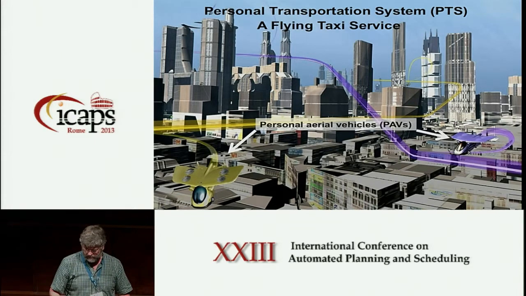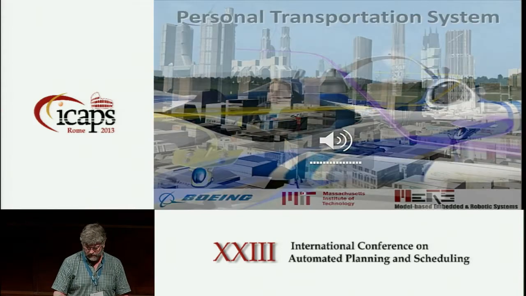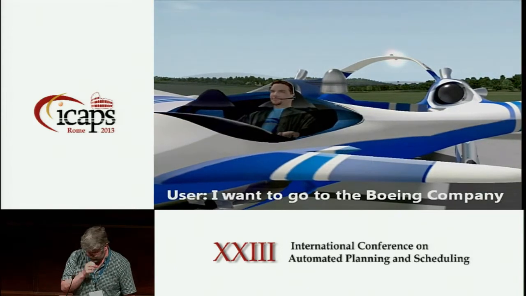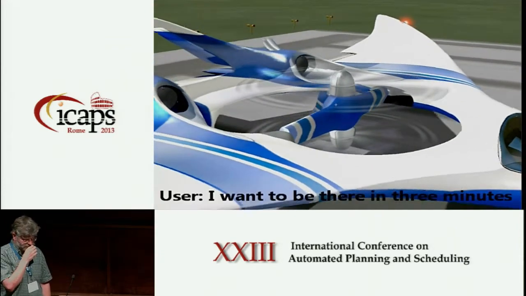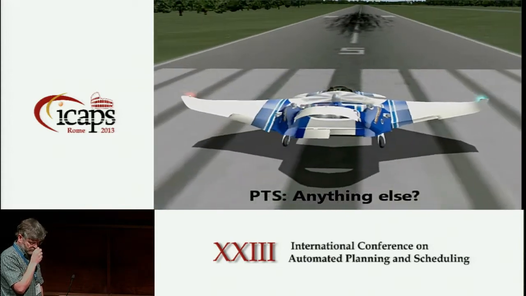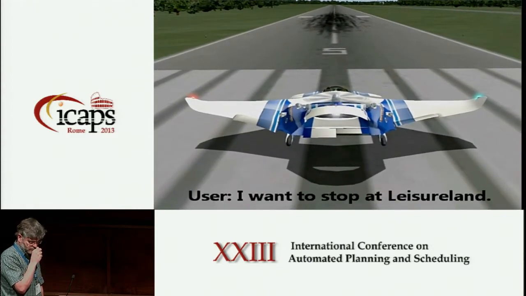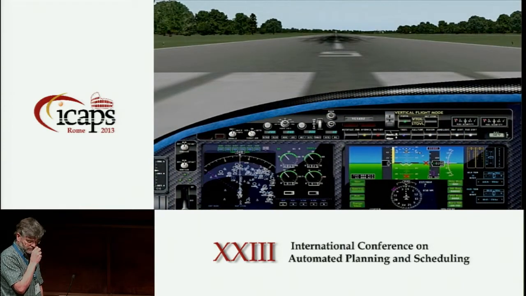Now, if you have these capabilities working together, then you get the following behavior. Let me just, hopefully the sound will work. I want to go to the Boeing company. Any more preferences? I want to be there in 3 minutes. Anything else? I want to stop at Leisureland. Any other requirements?